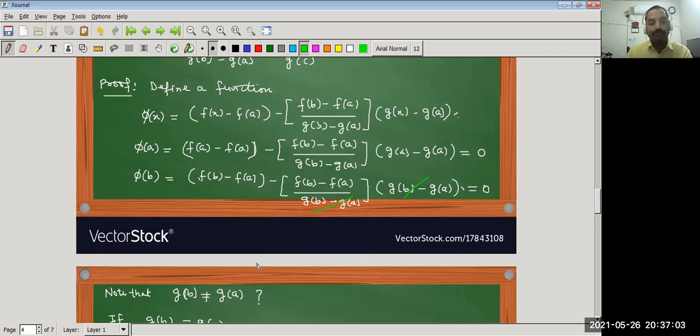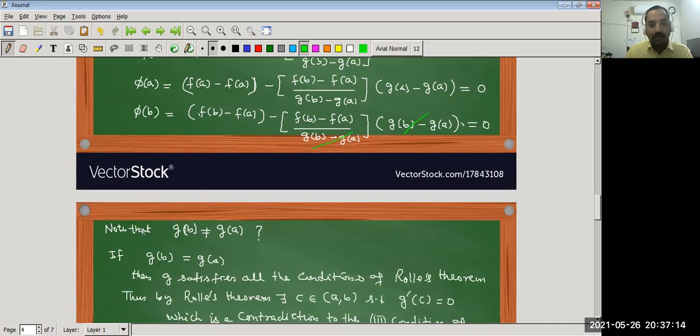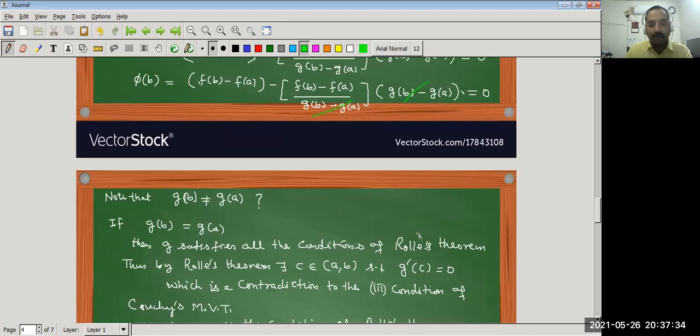So now, because here the g(b) minus g(a) term is in the denominator, what happens if g(b) equals g(a)? So note that g(b) is not equal to g(a). Why? If g(b) is equal to g(a), then what happens? Because g is continuous in closed interval, g is differentiable in open interval, and g(b) equal to g(a) means g satisfies all the three conditions of Rolle's theorem.